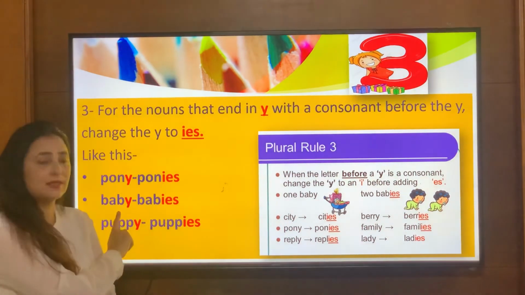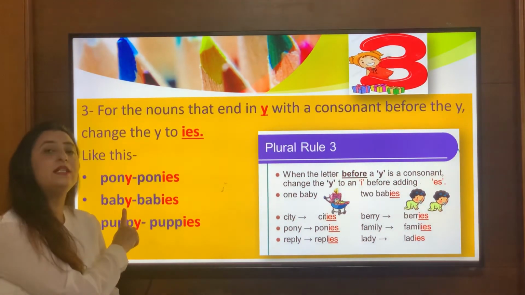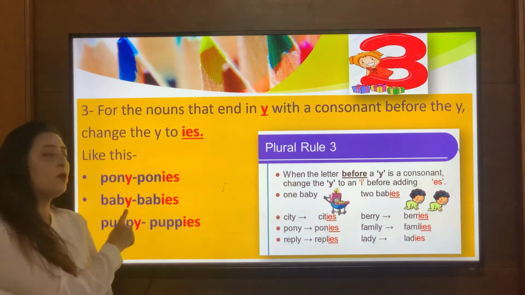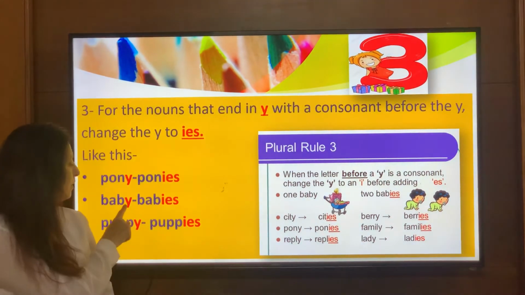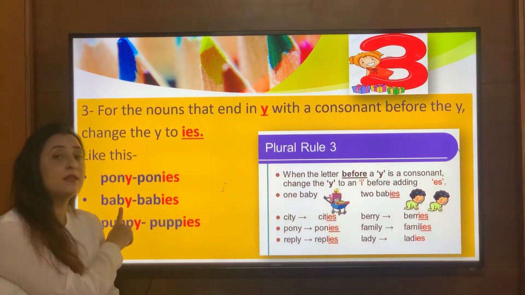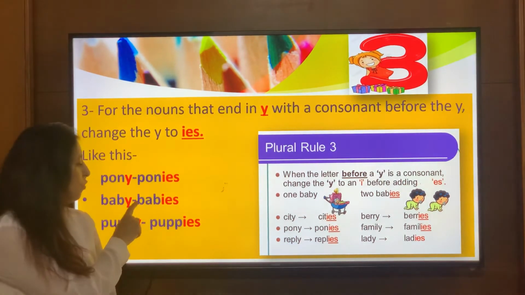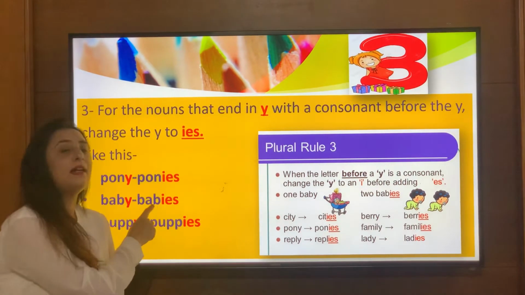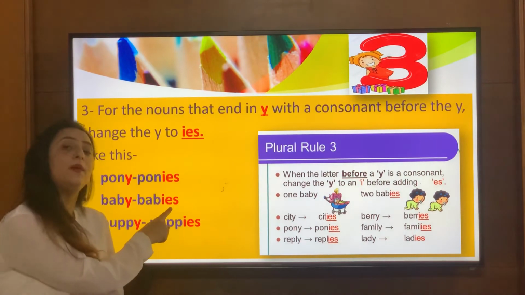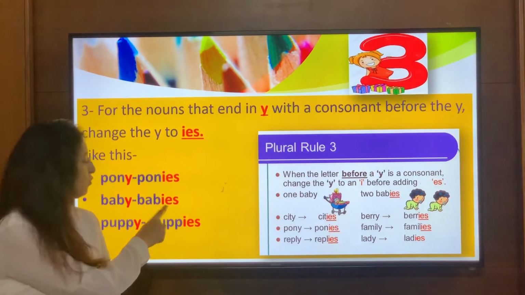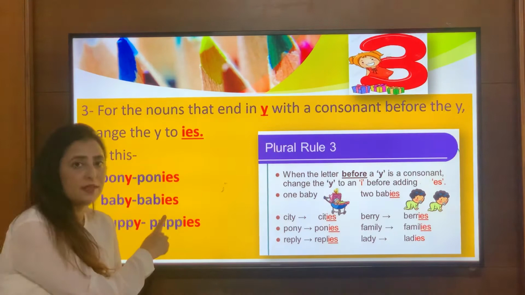Okay, coming to the next word, baby. Now see the word baby, it ends with letter Y, and before Y the letter is B. So B is a consonant, right? So I will cut Y and I will add IES towards the end in place of Y to form its plural. So baby becomes babies, right?